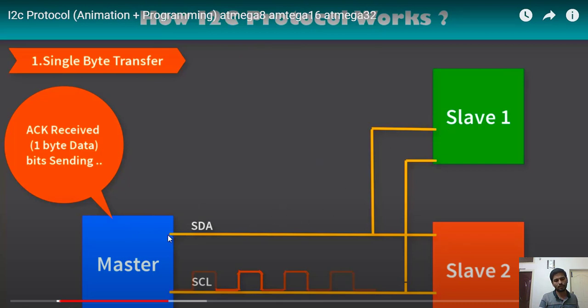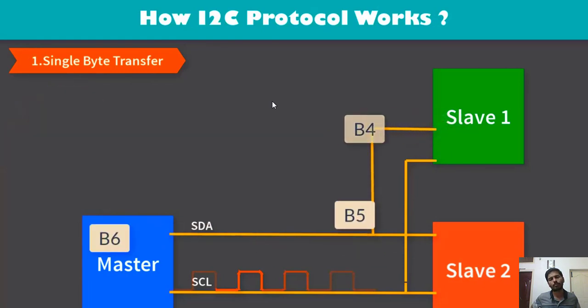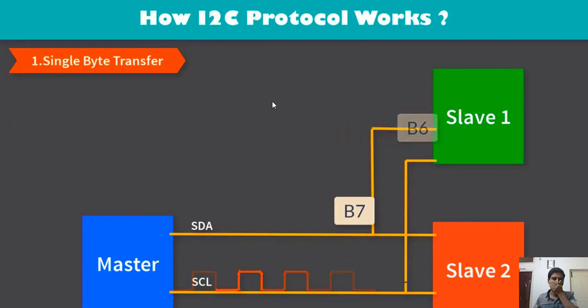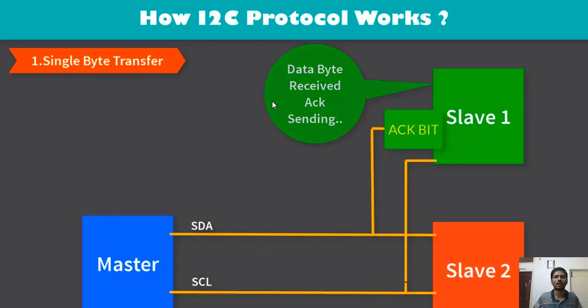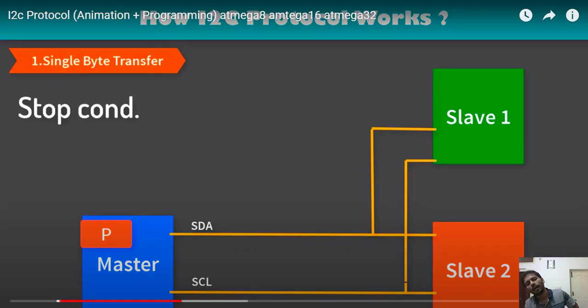Once it is acknowledged, it is going to send the data, bit by bit. As soon as 8 bits are sent, the receiver has to acknowledge by pulling the SDA. It is not actually sending the acknowledgement bit, it is simply pulling the line down.